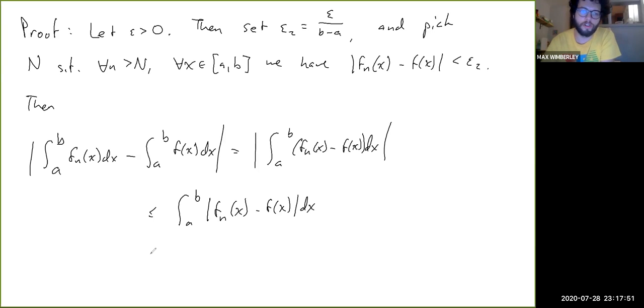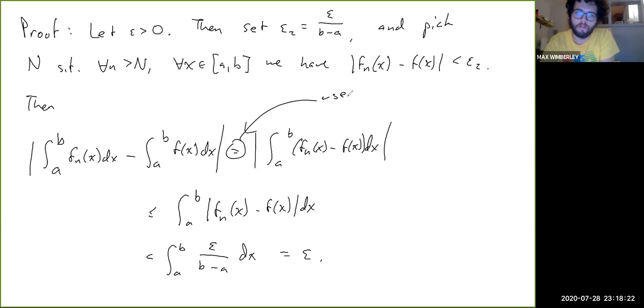which in turn is less than or equal to the integral from a to b of epsilon over b minus a, right? Because this is less than or equal to epsilon 2, which equals epsilon over b minus a. And then this just equals epsilon, right? Well, actually, this is strictly less than. So anyway, there you go, right? So the two things here, this step uses the linearity of integrals.